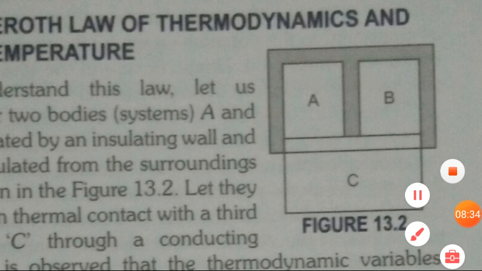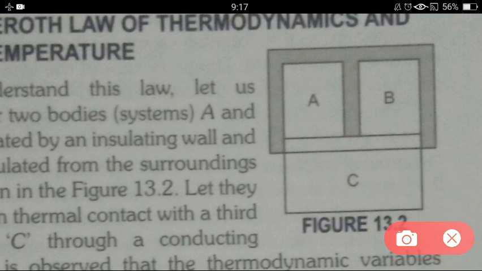But A and B separately are in contact with C with a conducting wall. Here A is in contact with C with a conducting wall, and B is also in contact with C with a conducting wall here. Is it clear? A and B are two isolated systems, they are not in contact.